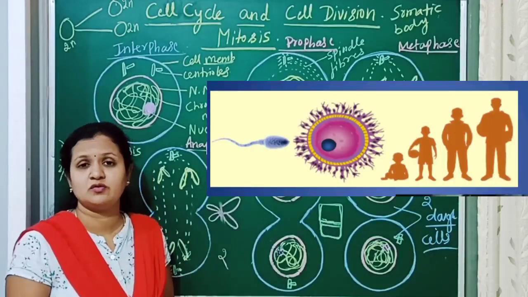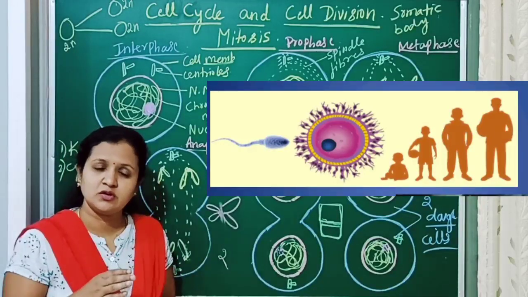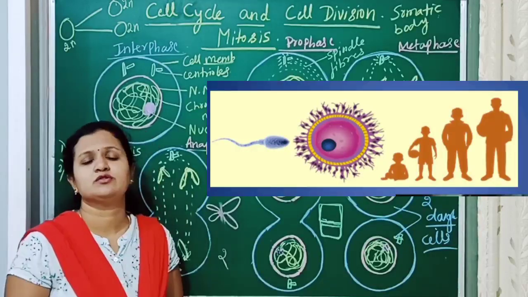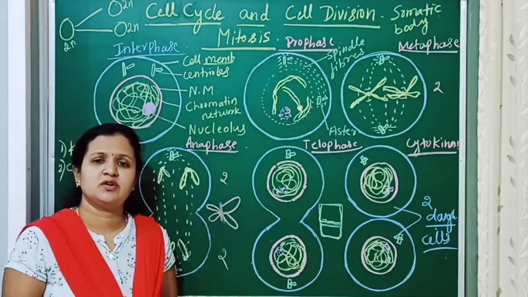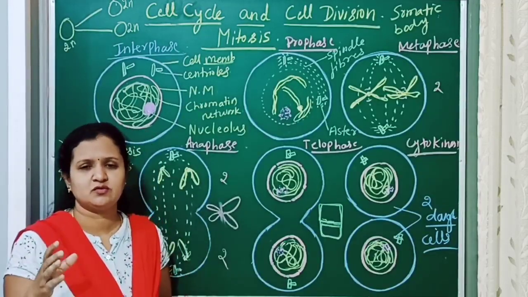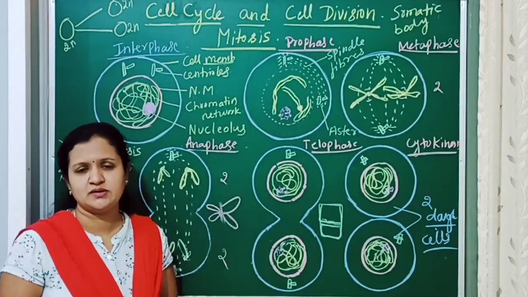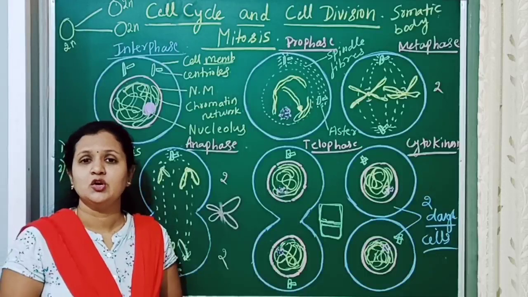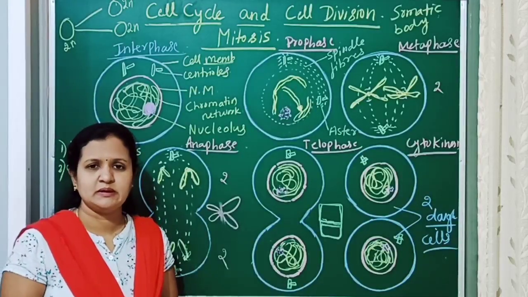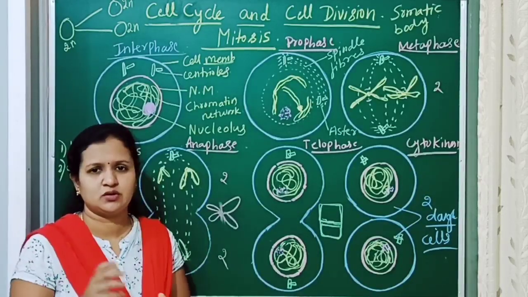All this is because of mitosis. Because of mitosis, the chromosome number is also maintained, and it is equally distributed from the parent to the daughter cells.